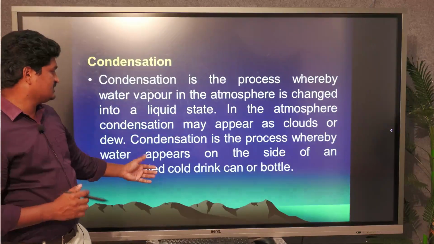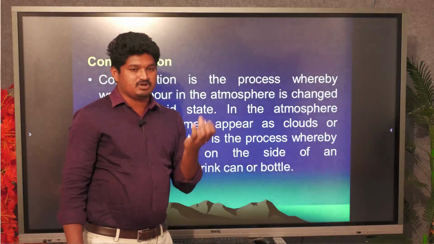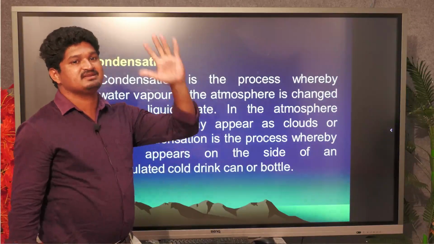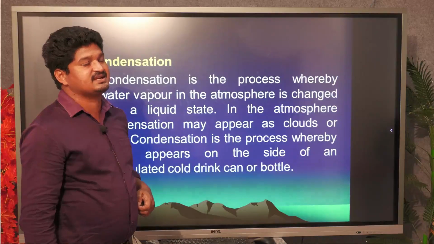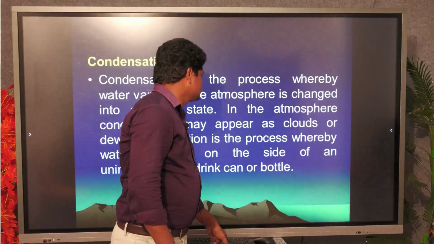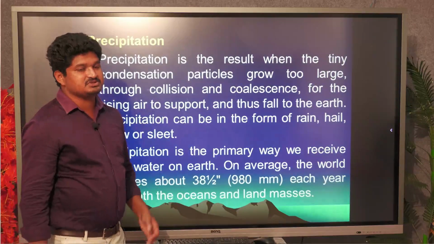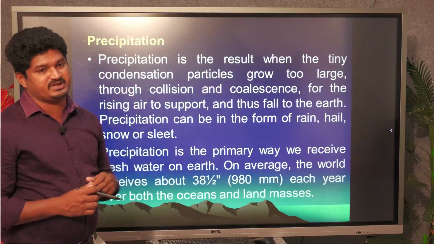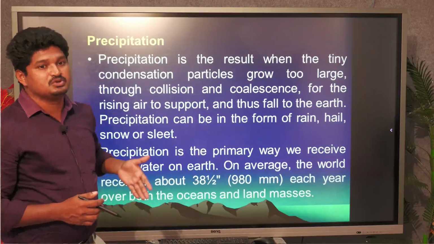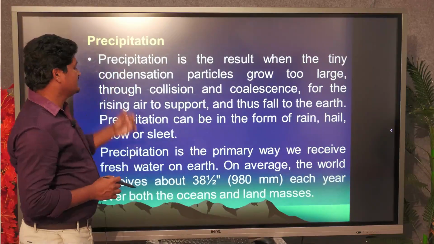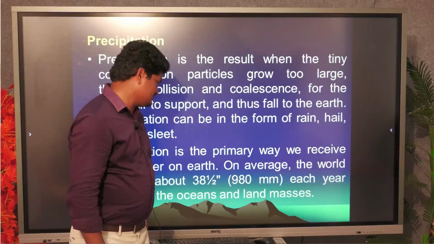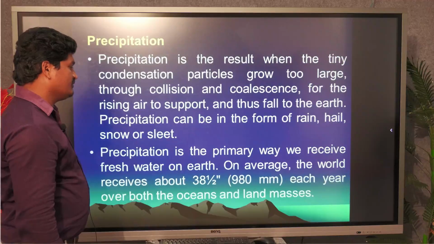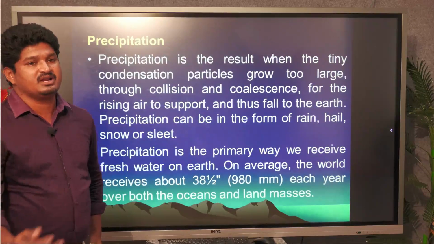For example, in a water bottle, after cooling, some vapor forms on it. The vapor forms clouds in the same way; that process we call condensation. Precipitation means that after the formation of clouds, at a particular point of time the water will be precipitated by gravitational movement towards the earth's surface. That process we call precipitation. On average, about 920 to 980 mm of rainwater is precipitated in a year in India.